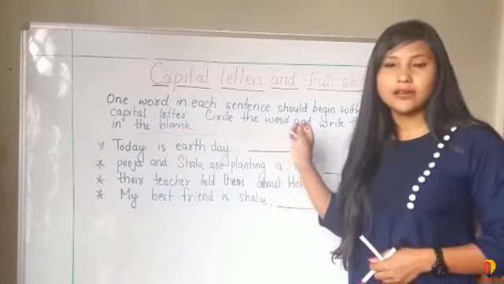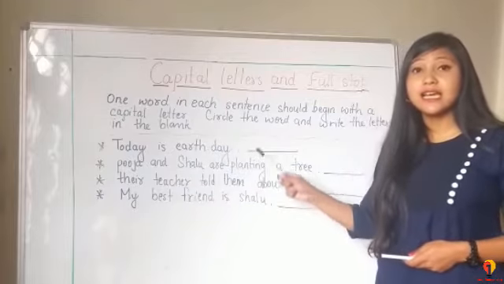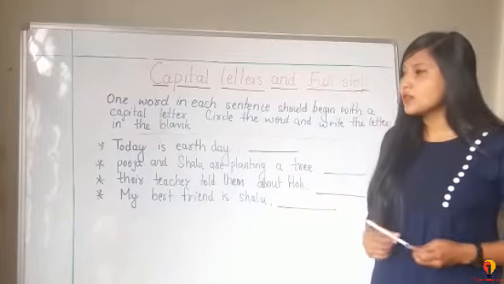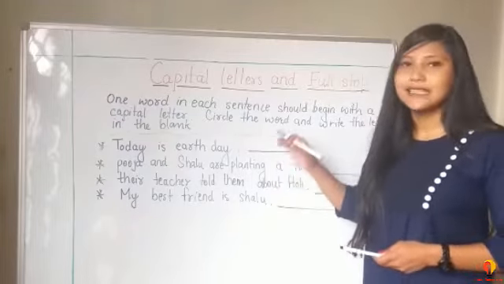We have to circle that word and write that letter, the letter which should be capital, in this blank space. So let's start. Today is Earth Day.